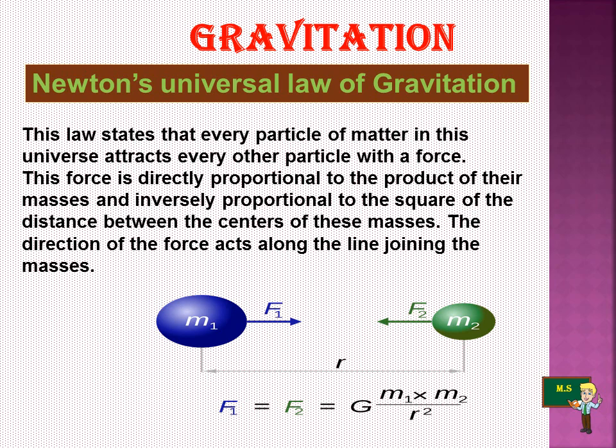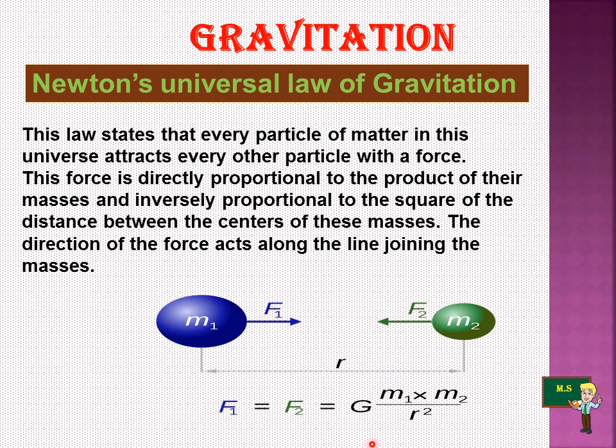Let me show two masses. The first one is M1 and the second one is M2. M1 has a force of F1 and M2 has a force of F2.